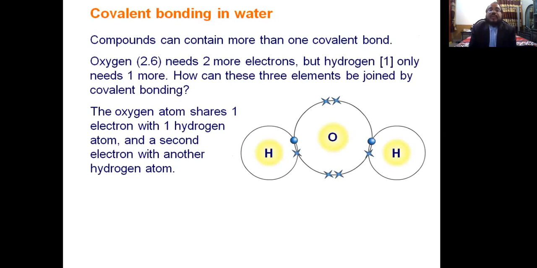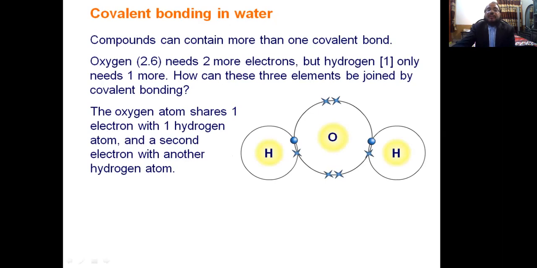You know the formula of water is H2O. Each oxygen has 2 hydrogen. Student, you know the atomic number of oxygen is 8. It has 2 electrons in the first shell and 6 electrons in its outermost shell: 1, 2, 3, 4, 5, 6. These are the electrons of oxygen, and each hydrogen has 1 electron in its outermost shell.